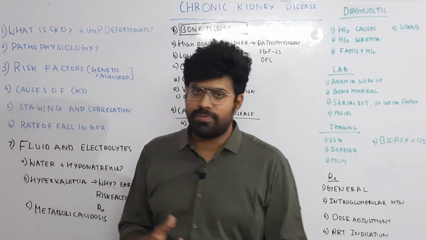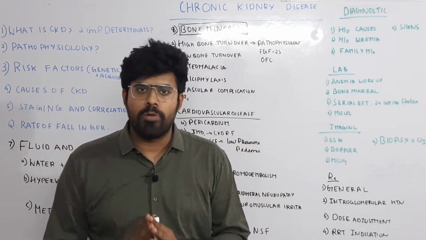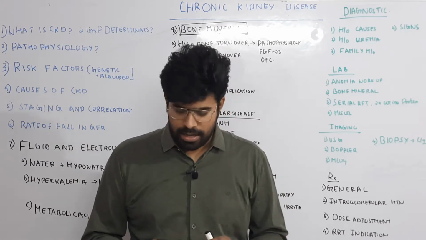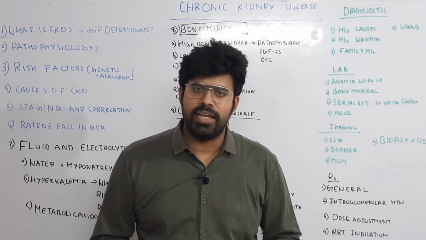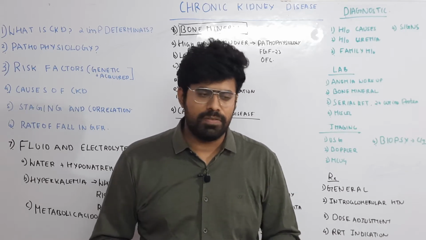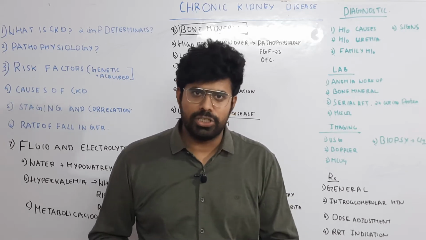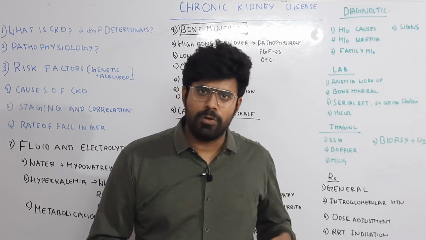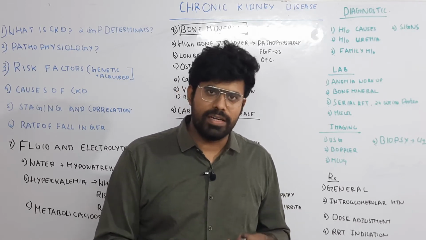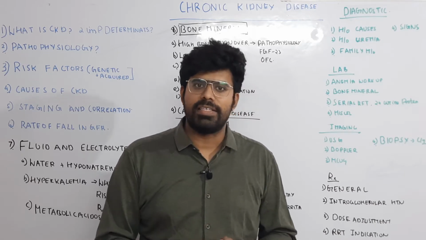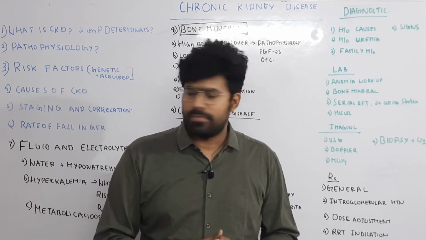Then what are the acquired risk factors? Who are all more prone to developing CKD? A small for gestational age baby, a patient who has a history of childhood obesity, a patient with diabetes mellitus, hypertension, some structural abnormality of the urinary tract, some glomerulonephritis, or a chronic glomerular disease. These patients are at high risk of developing CKD.